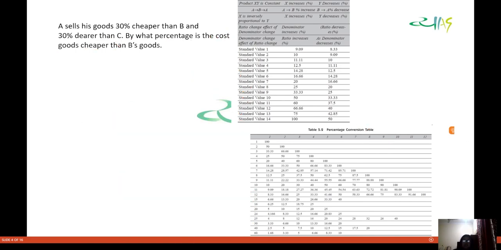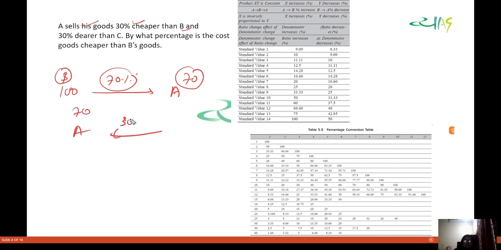See, what we did here was, this question is saying to us that A sells his good 30% cheaper than B. We start with 100 for B, and if it says 30% cheaper than B, then we have 70%. So this will be 70. Now this 70 is 30% dearer than C. So this 70 is costlier by how much? 1.3 C.